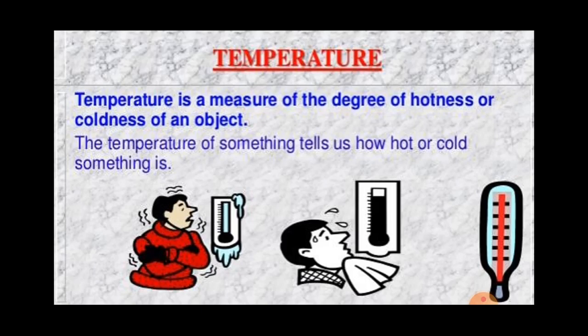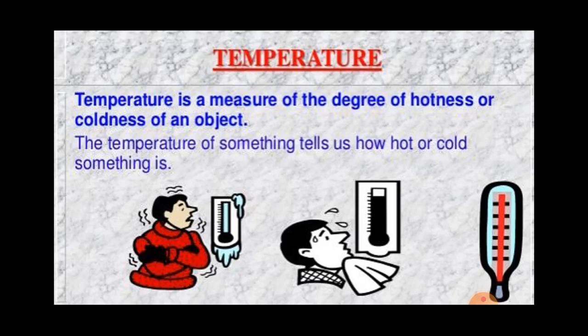So, like this, a hot object has a high temperature, whereas a cold object has a low temperature. Now, this gives us a definition of temperature: the temperature of an object is the degree of hotness and coldness of an object. Means the temperature of an object tells us how hot or cold an object is. High temperature of an object tells us it is very hot, whereas low temperature of an object tells us it is